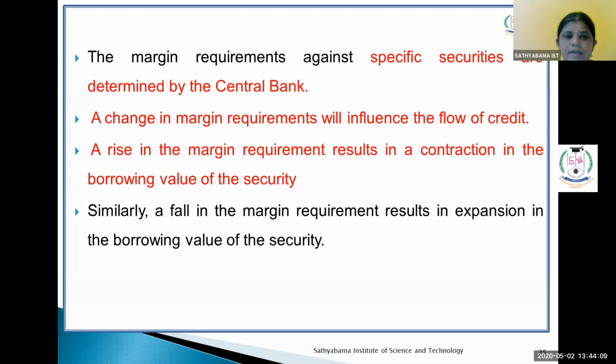Based on this only they can fix the margin. Similarly, a fall in the margin requirement results in an expansion in the borrowing value of the security. Based on this only the commercial bank will give loans and advances to the required people.